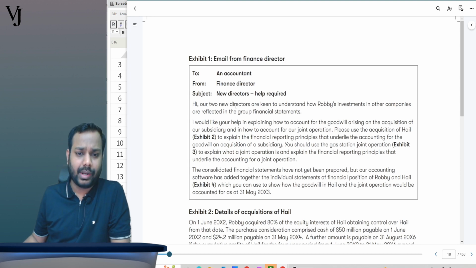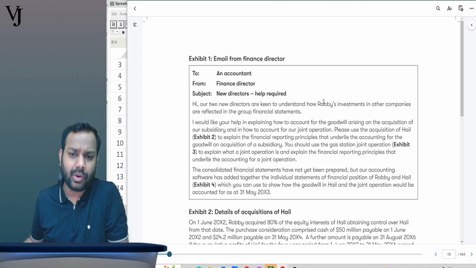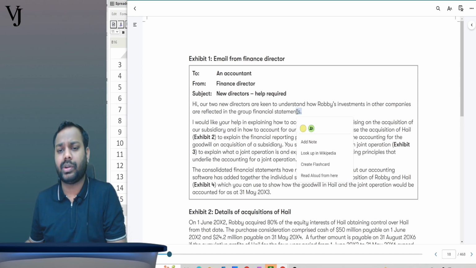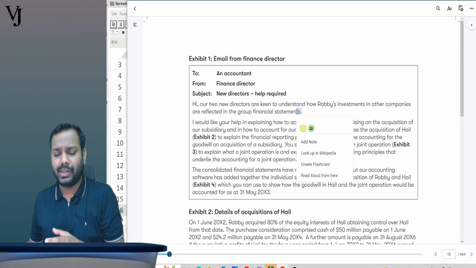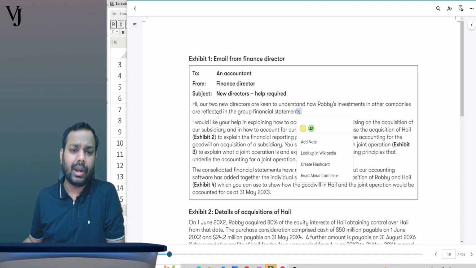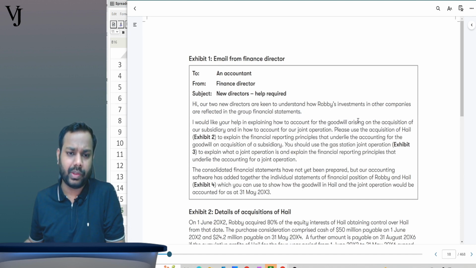Hi, our 2 new directors are keen to understand how Robbie company's investments in other companies are reflected in the group financial statements. Basically, the new directors want to understand how the investment that Robbie makes is reflected in the group's financial statements. I would like your help in explaining how to account for the goodwill on the acquisition of a subsidiary and how to account for the joint operation. Please use the acquisition of Hale, exhibit number 2, to explain the financial reporting principles that underlie the accounting for the goodwill on acquisition of a subsidiary. You should use the gas station operation, exhibit number 3, to explain what a joint operation is and explain the financial reporting principles that underlie the accounting of a joint operation.